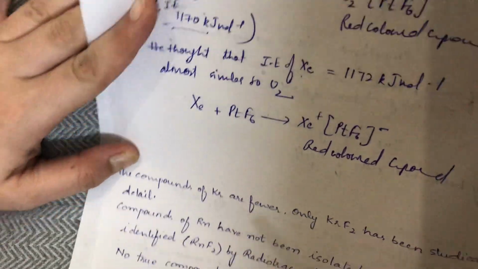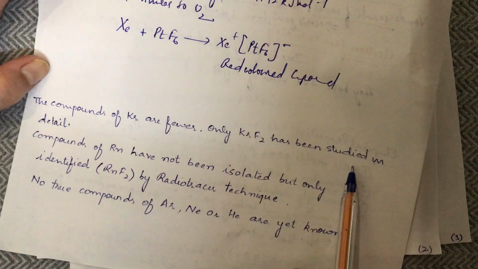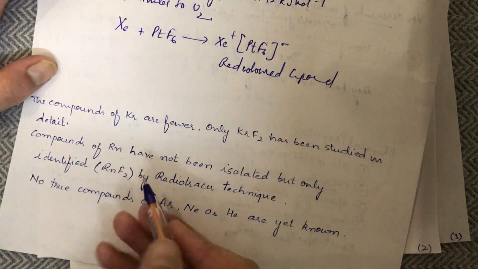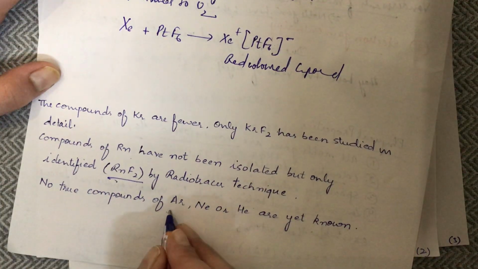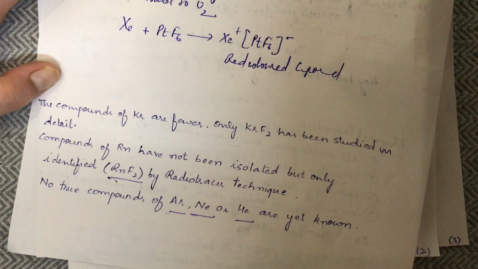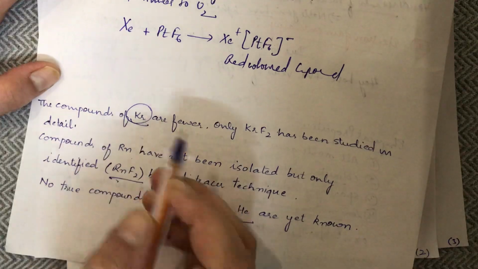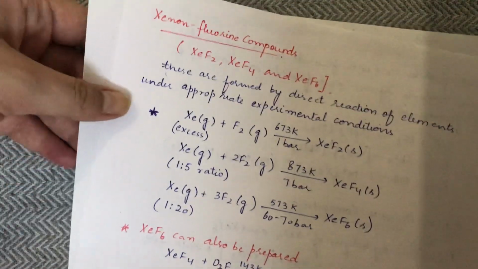Compounds of krypton are fewer, only KrF2 has been studied in detail. Compounds of radon have not been isolated, but they have been identified, like RnF2. No true compounds of argon, neon or helium are yet known. We know the compounds of xenon, and we know the compounds of krypton which have been isolated. So let's talk about these xenon compounds.